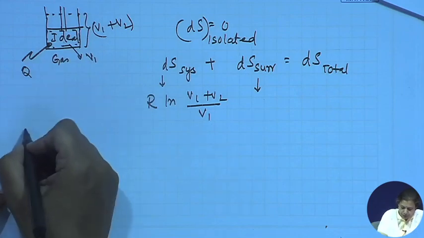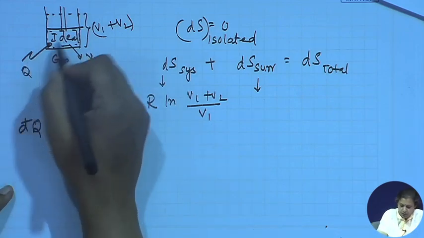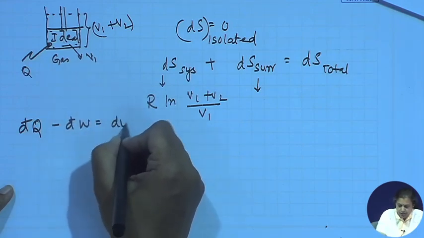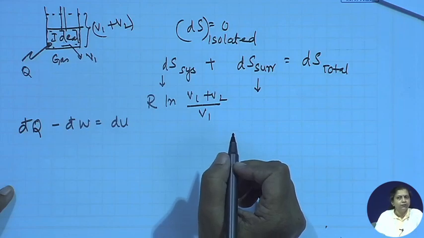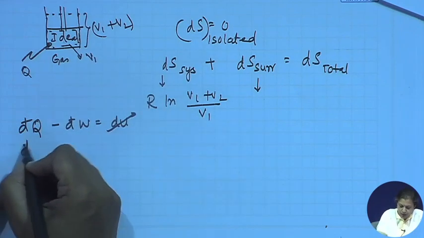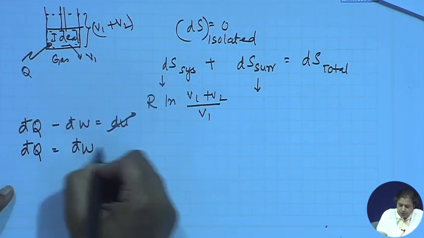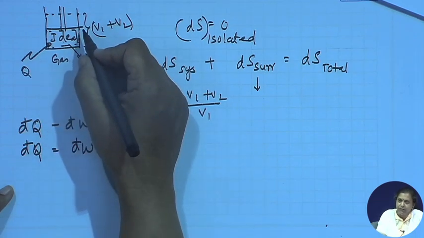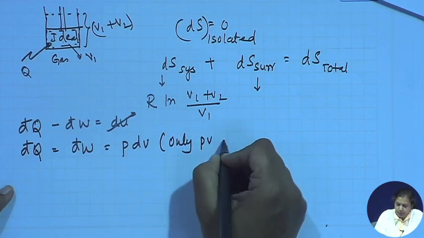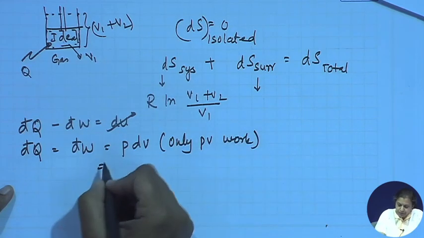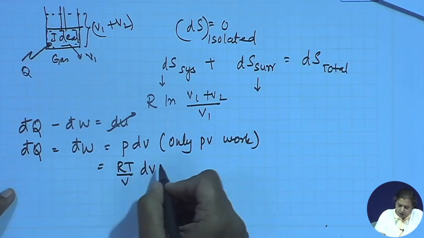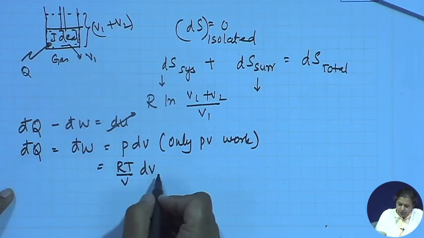So, therefore, from the first law we know that the amount of heat which has entered minus the amount of work which has been done is equal to the change in internal energy of the gas. Now, in this case, since the gas is at constant temperature, dU equals 0, as a result of which dq equals dw, and since only PV work is associated here, dw is P dV. So, therefore, this is RT by V dV.